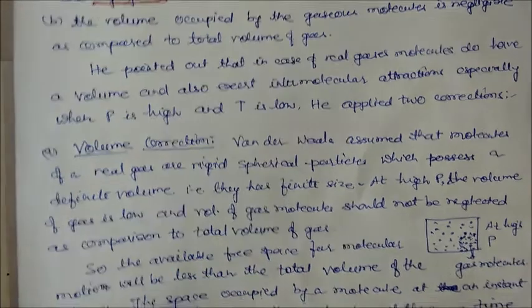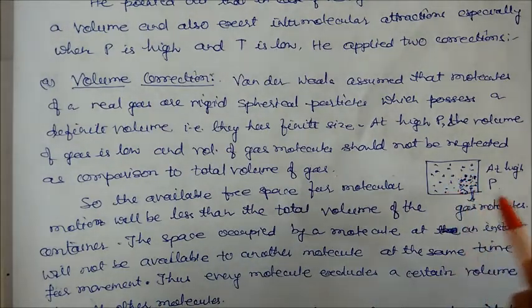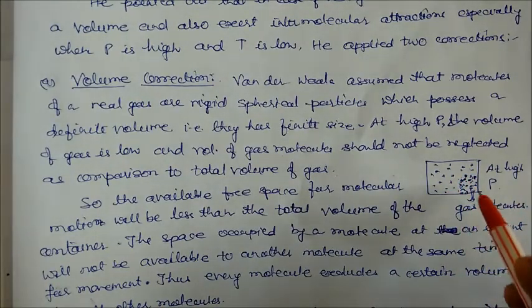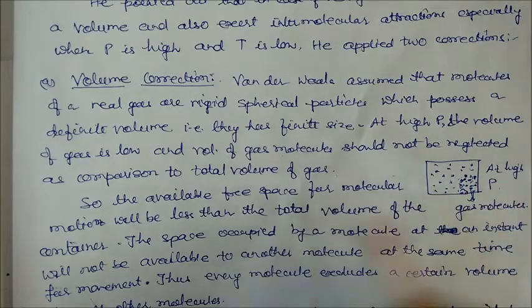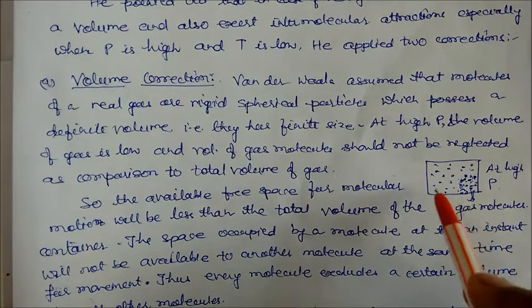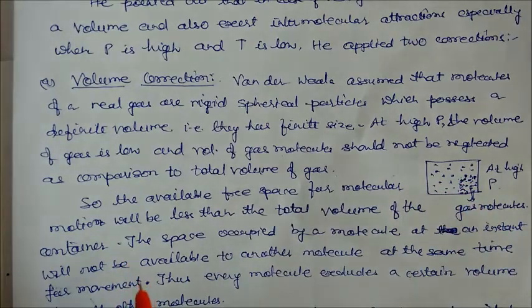This is the container in which the gas particles are present. At high pressure, the gas molecules occupy some space here, and this volume cannot be neglected. So the available free space for molecular motion will be less than the total volume of the container.